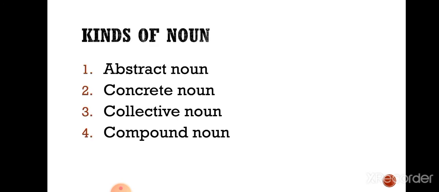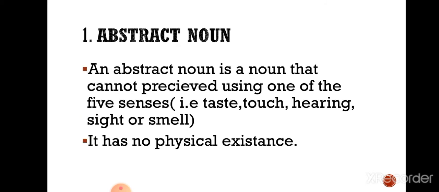Now let us see the kinds of noun. There are many kinds of noun, but over here I would like to discuss the four main kinds of noun, that is abstract noun, concrete noun, collective noun and the last one is compound noun. Now let us discuss what is an abstract noun. An abstract noun is a noun that cannot be perceived using one of the five senses.